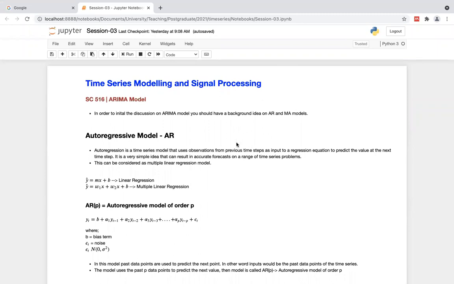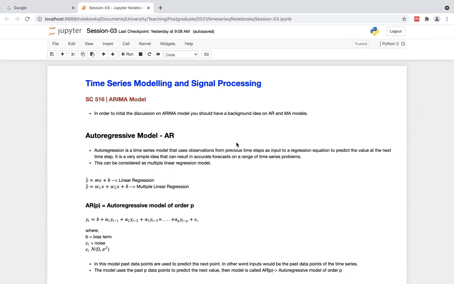Hi all. This is our third session on time series modeling and signal processing. In here, what we are going to discuss is basically a forecasting model in time series called the ARIMA model, so autoregressive moving average model with integration.